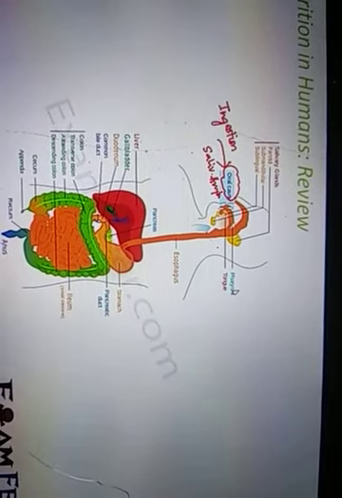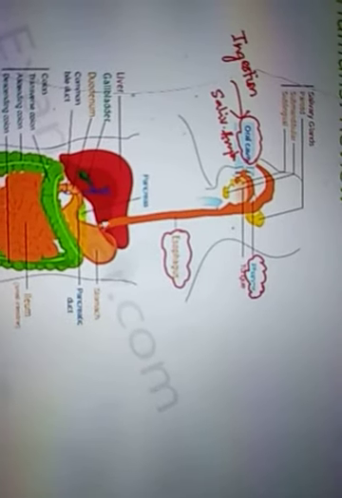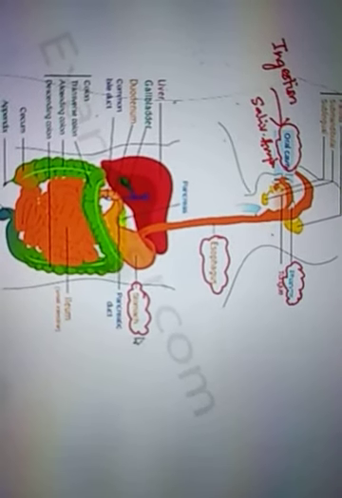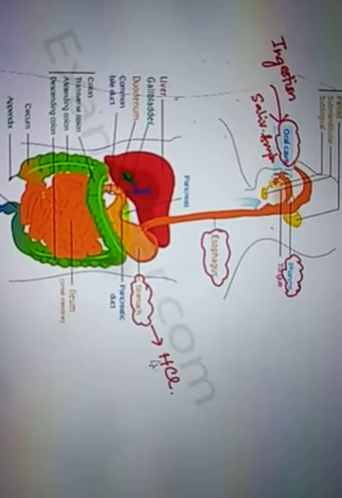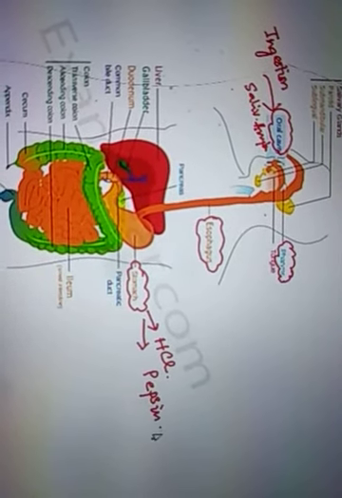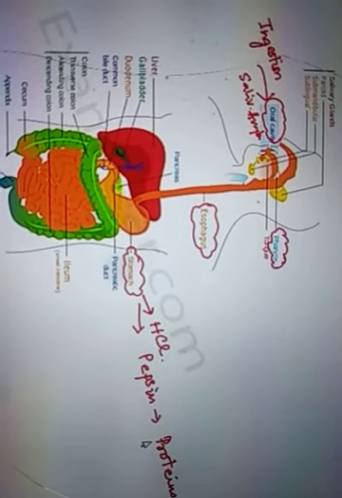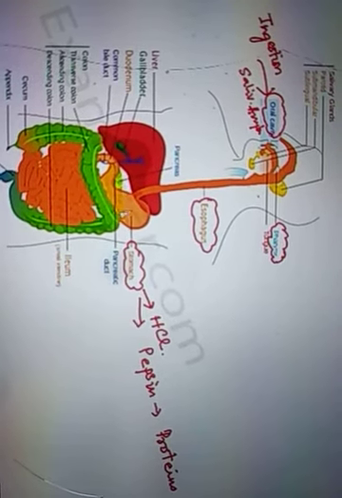After that comes the pharynx. This pharynx is a common pathway. It sends the food into the food pipe, which is the esophagus. Now the food pipe sends the food to the stomach. Once the food reaches the stomach, HCl is present there, which makes the environment acidic. In that acidic environment, the enzyme pepsin becomes active and helps in the digestion of protein. It breaks down the complex protein into less complex protein, the simplest protein you can say.